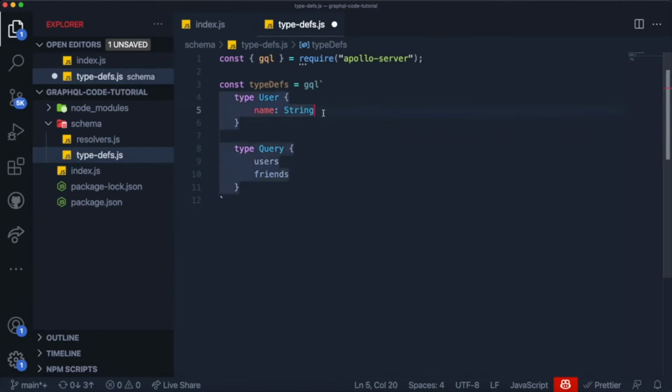And as I showed before, to make a field required, you just put the exclamation mark at the end. So whenever we either create a user or just request a user, name can never be empty because you can never have a user without a name. So we make it a required field.